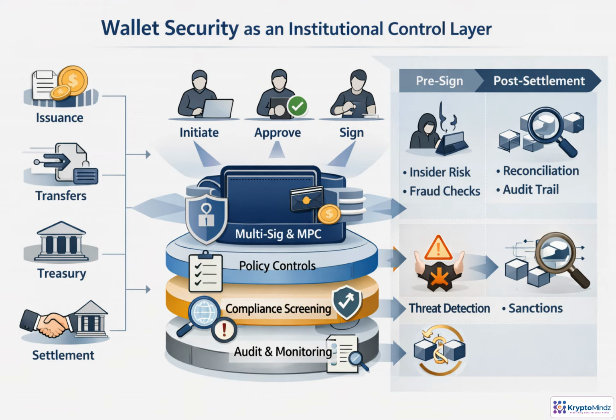In an institution, wallet security is more than protecting keys. The wallet is where issuance, transfers, treasury movements, and settlement actually execute. That means controls must govern each step: who initiates a transaction, who approves it, who signs it, and whether it should be broadcast at all. Strong designs combine multi-signature or MPC with policy rules, compliance screening, threat detection, and audit evidence, so risks are managed both before signing and after settlement.